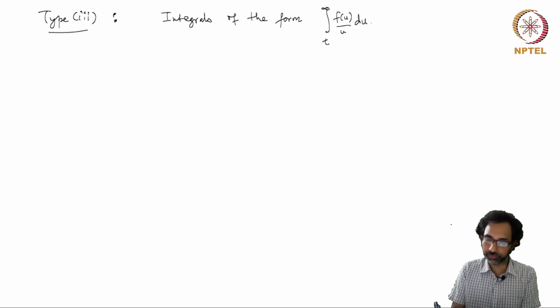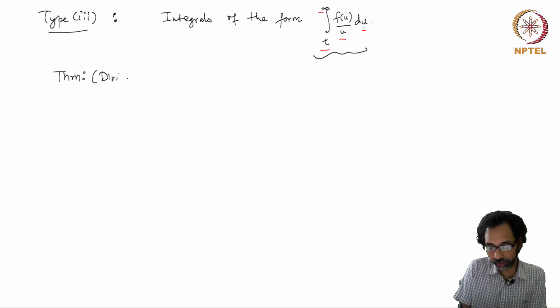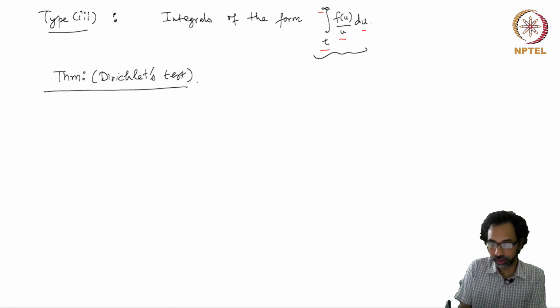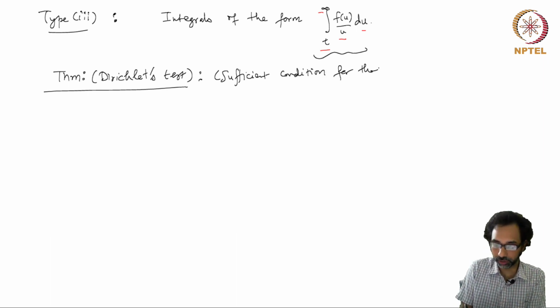Now let's come to the type 3 integrals, which are integrals of the form the integral from t to infinity of f u by u du. So first of all, we should know some conditions under which these kinds of improper integrals exist. So I'll state a theorem, and this is called Dirichlet's test. It's a special case of Dirichlet's test, and this gives you a sufficient condition for the existence of this kind of integral,